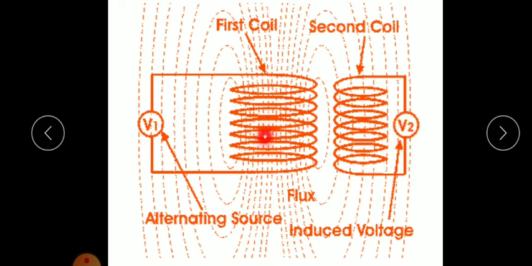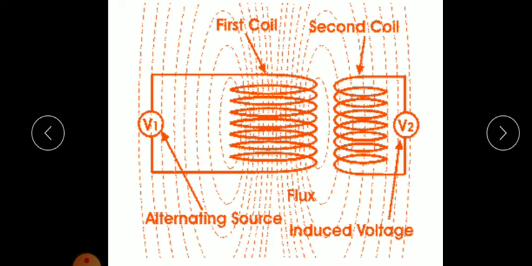Due to the presence of current in the primary coil, an induced EMF is generated in the secondary coil, and that is why it is called mutual induction.